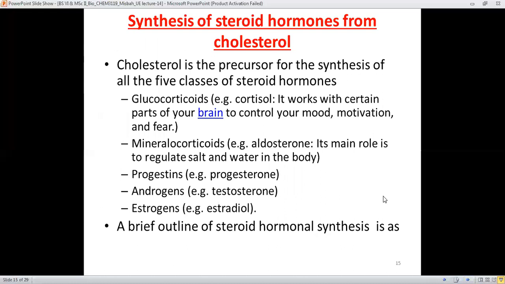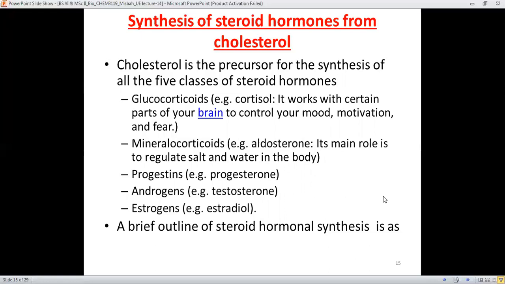Next is the synthesis of steroid hormones from cholesterol. How are the steroid hormones synthesized from cholesterol? Cholesterol is the precursor for the synthesis of all five important classes of steroid hormones.